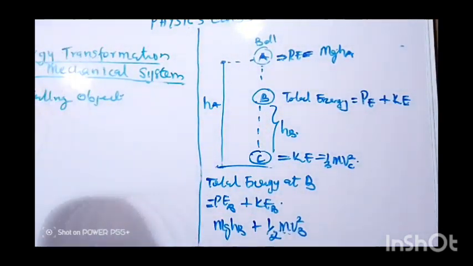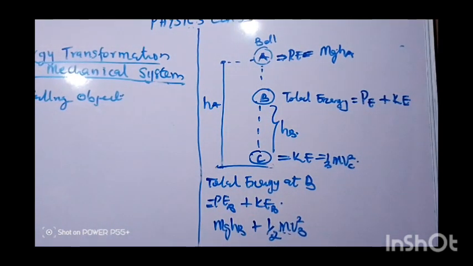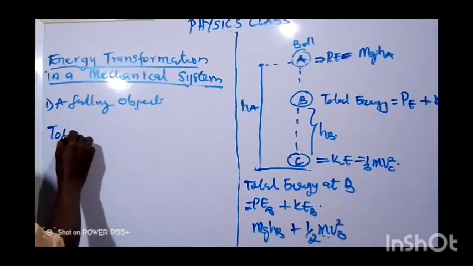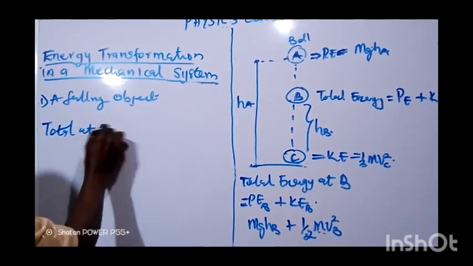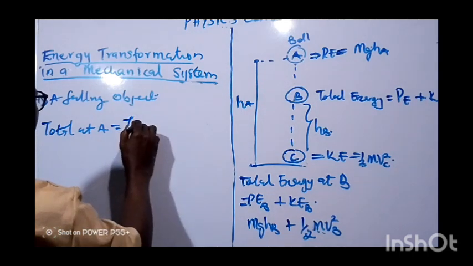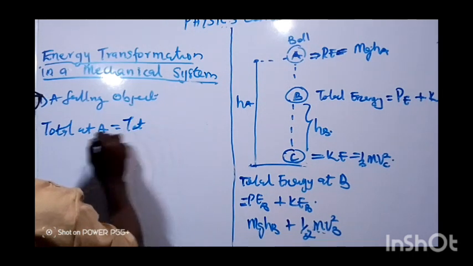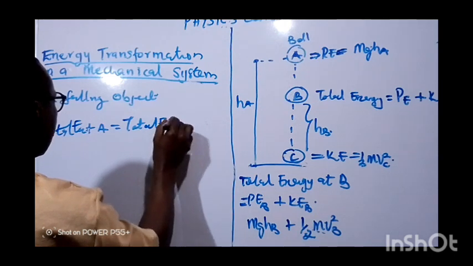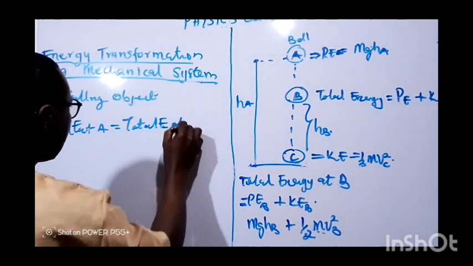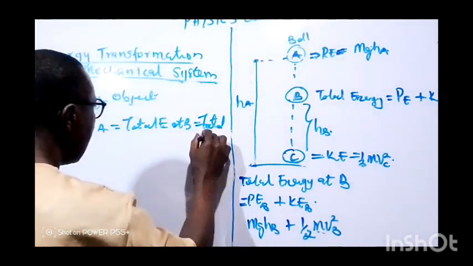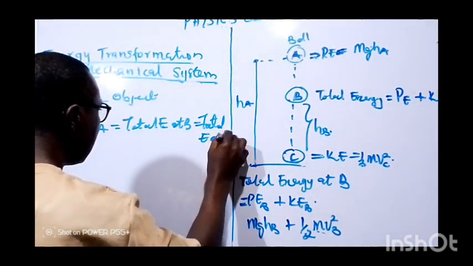The law of conservation of energy must be obeyed. So we can now say that the total energy at A must be equal to the total energy at B, which must be equal to the total energy at C.